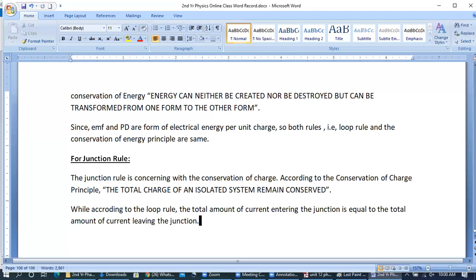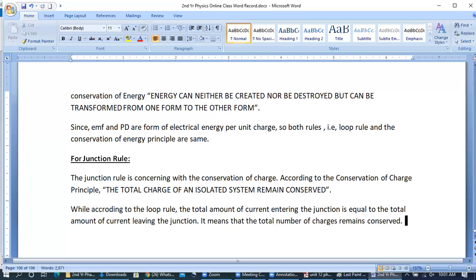So you know that the current is basically the flow of charges. It shows that the total number of charges entering a system remains constant. Why are they constant or conserved?